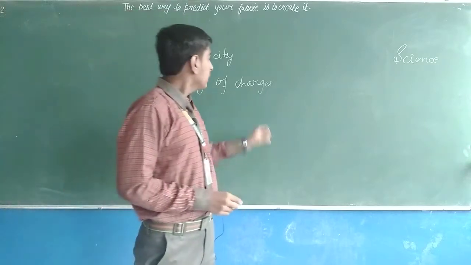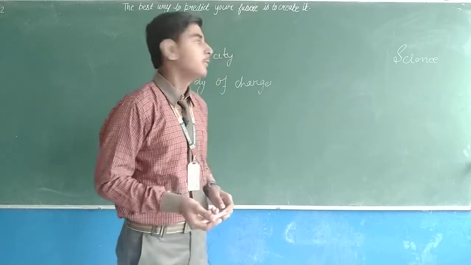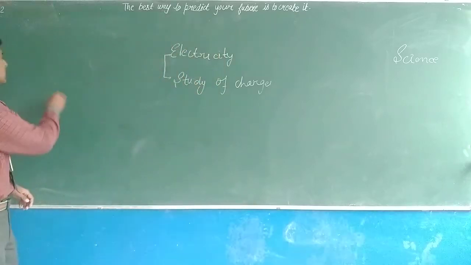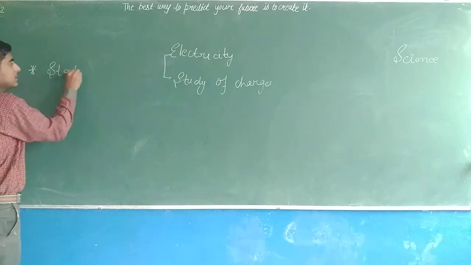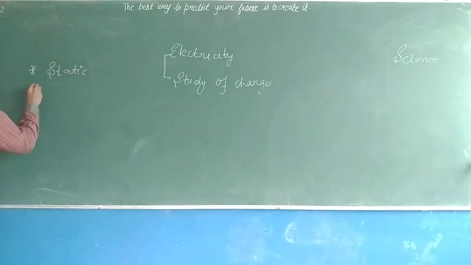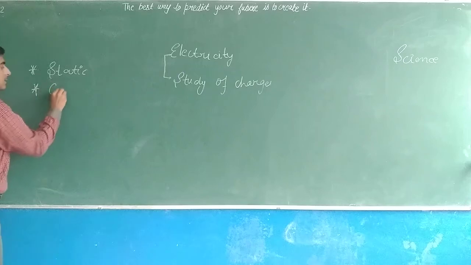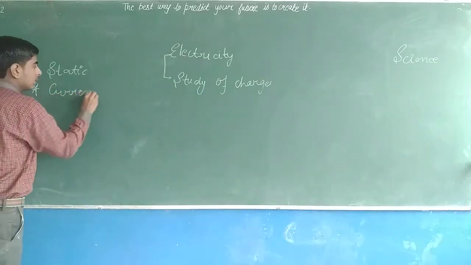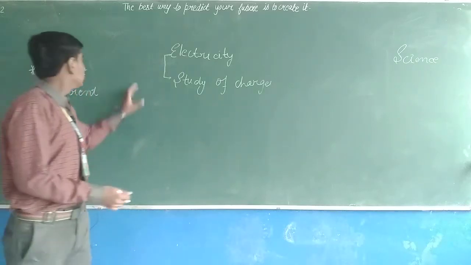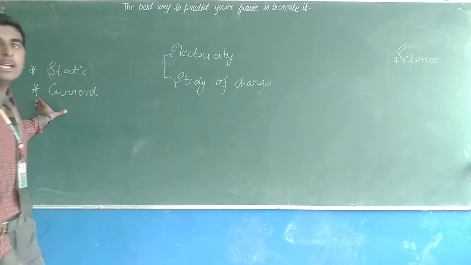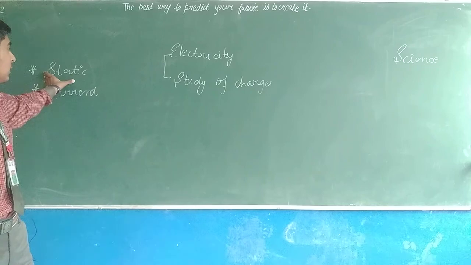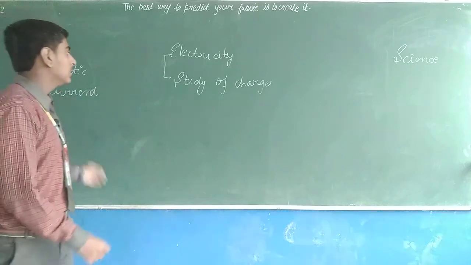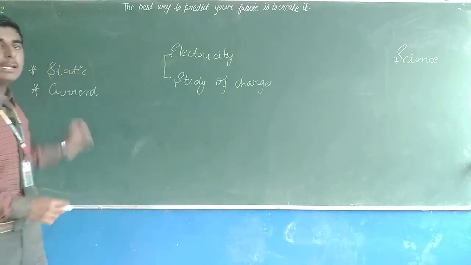So now we will further continue our topic. There are two types of electricity. First one is static electricity, and second one is current electricity. How many types? Two types. Name them: static and current electricity. So now firstly, about static electricity.